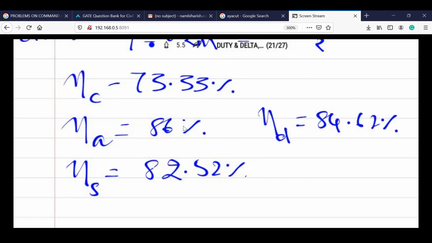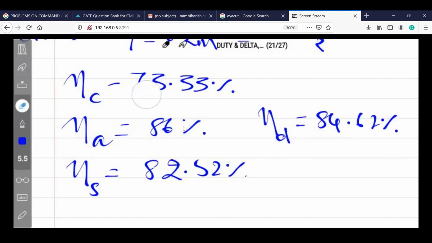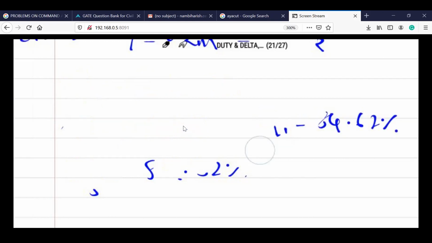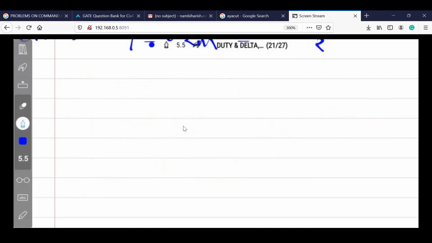And I will give a small problem before the closing of the session. We'll continue the remaining things in the next class. A small problem for today. It has been 1 hour online, so it will be irritating you. So we'll close up with a small problem. I will give you the values.